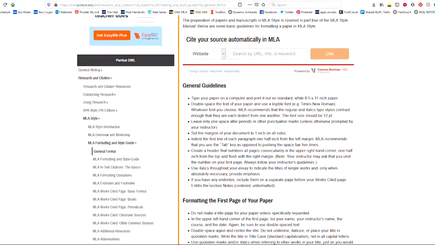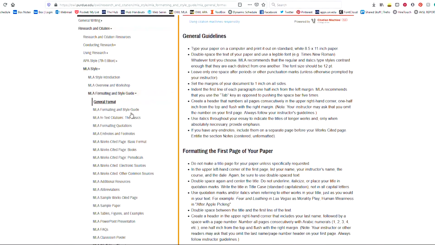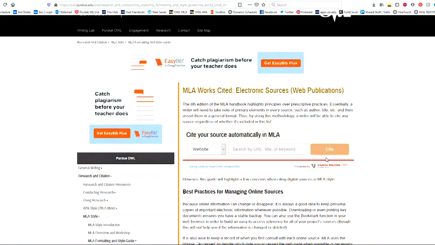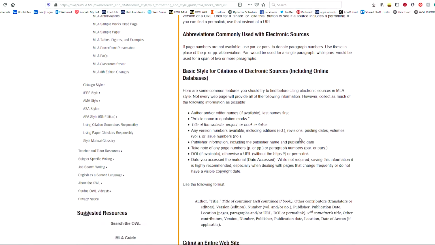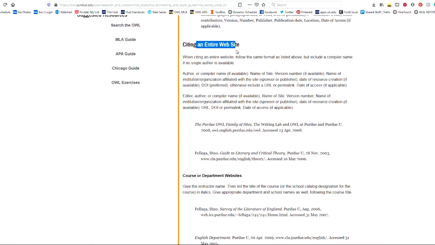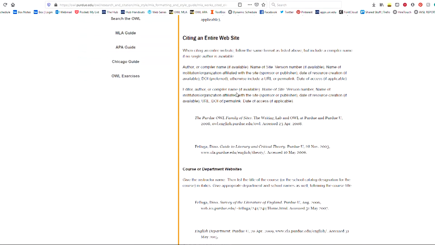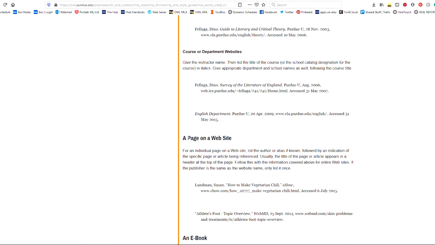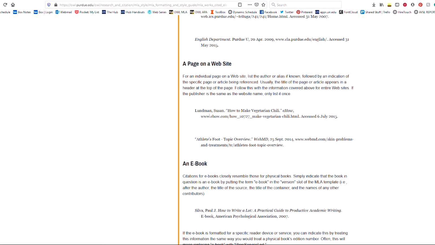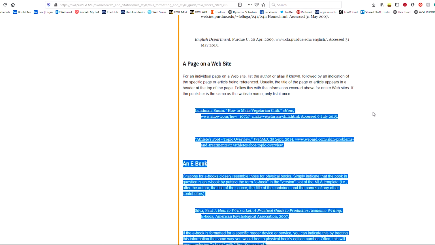to select the type of source that we want to cite. On the sidebar, you can see different types of sources, big categories, and for the purpose of today we're going to look at electronic sources because we have a website article. So on here you just scroll down until you see the thing that you want. We don't want an entire website, but we would like perhaps a page on a website. And so we can see an example here for what we need.